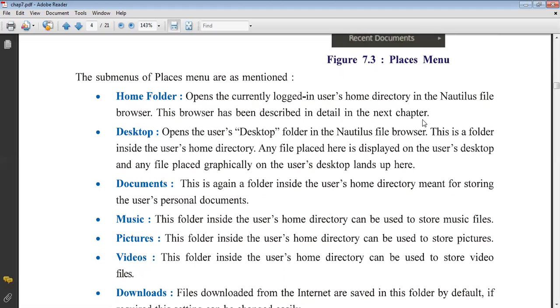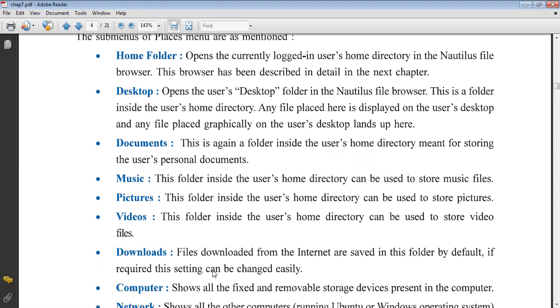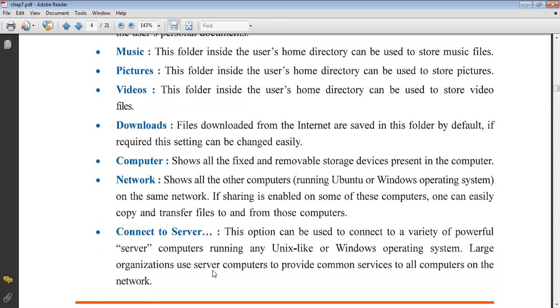This is a folder inside the user's home directory. Documents, music, pictures, videos, downloads. These are the Places menu items. That means when we start our Windows computer, we are able to see desktop, downloads, documents, music, videos, computer. In the same way, here we are going to see these basic folders: computer, network, connect to server.